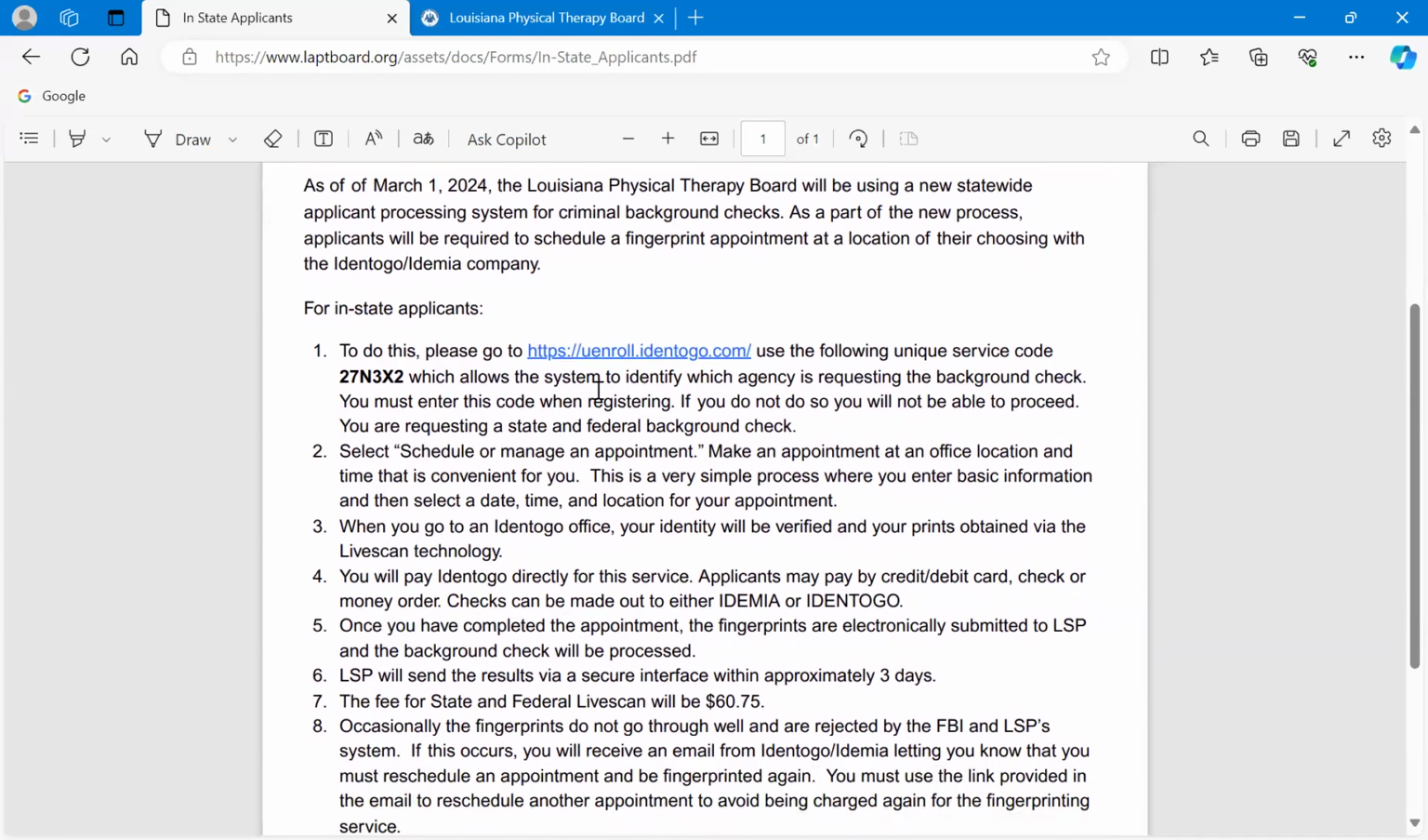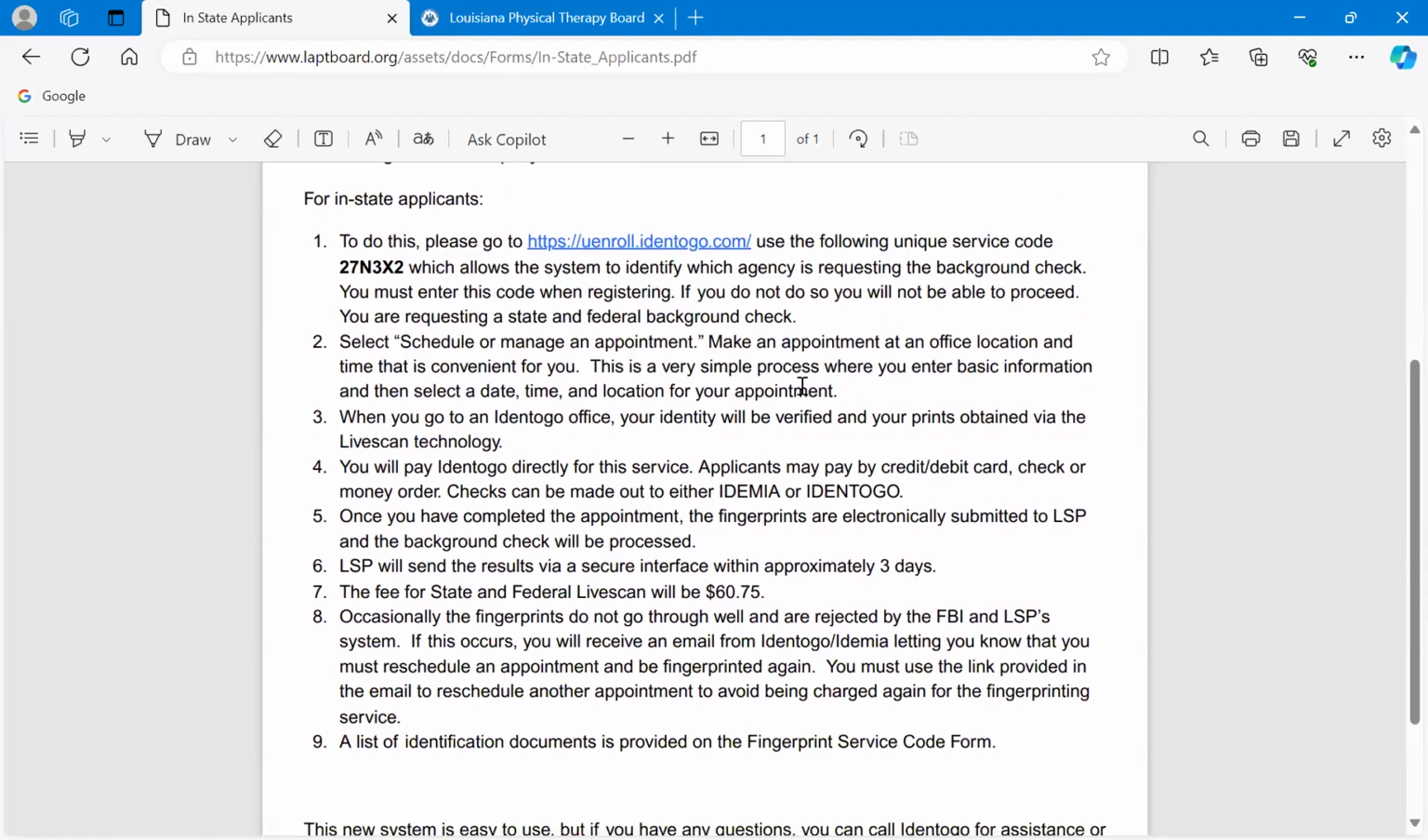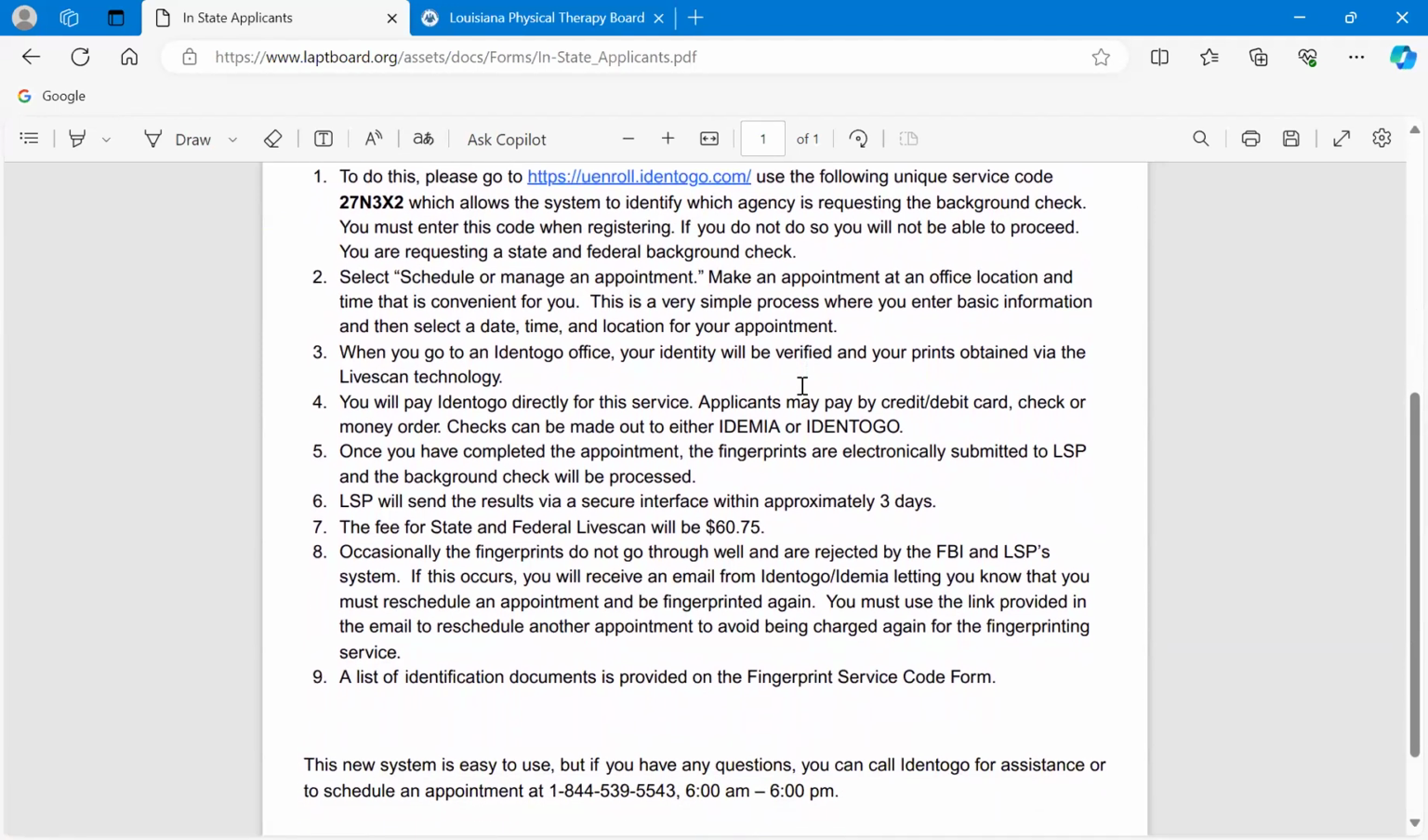So step one is you're going to go to this website right here and use that service code that we talked about to identify that we are the agency who is requesting the background check, okay? You need that code. I know I'm repeating myself, but I just want to make it absolutely clear. When you're on this website, you're going to select schedule or manage an appointment. You're going to make an appointment at an office location that is convenient for you. It's a very simple process.